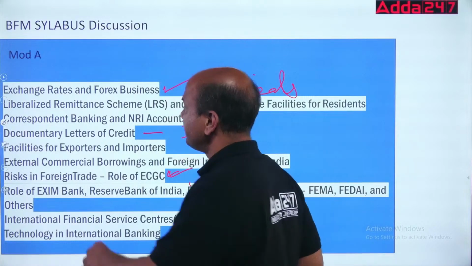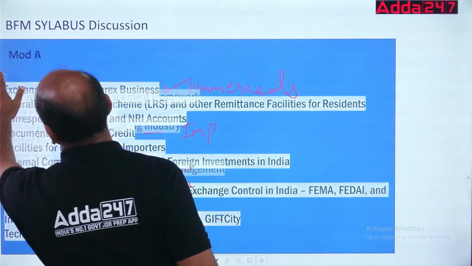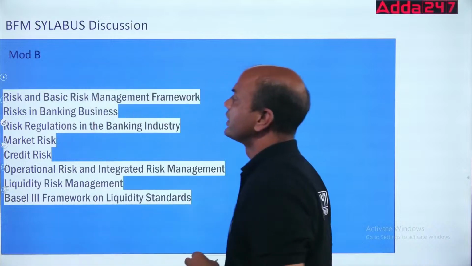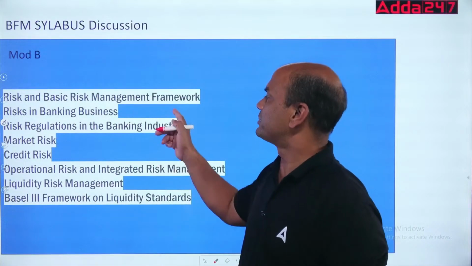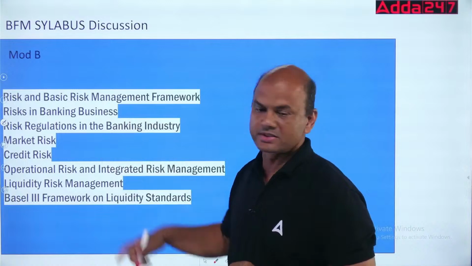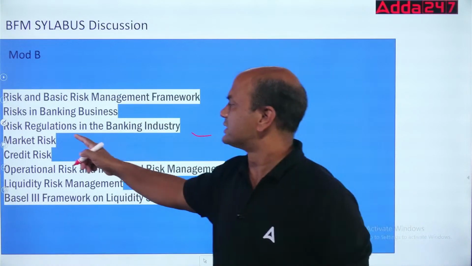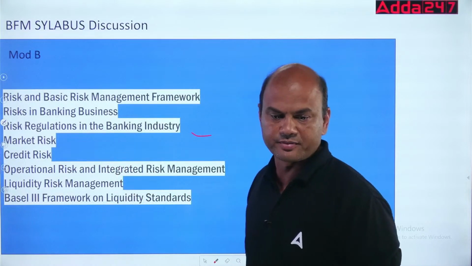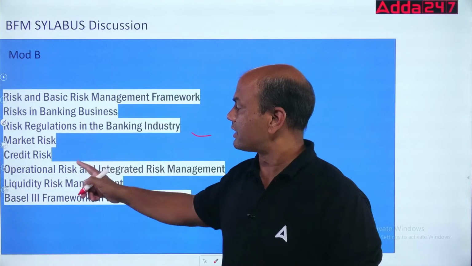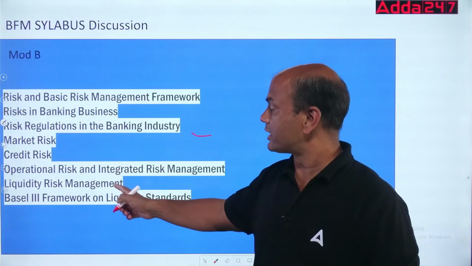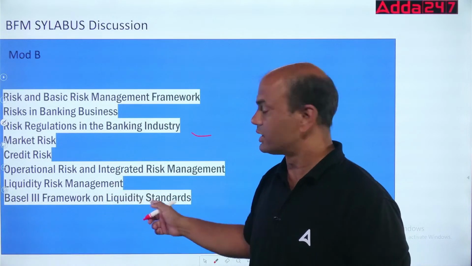That's about module A. Next, module B. Risk and basic risk management framework. Risk in banking business. Risk regulations in banking industry. Market risk, credit risk, ops risk, liquidity risk management, and Basel III framework on liquidity standards.